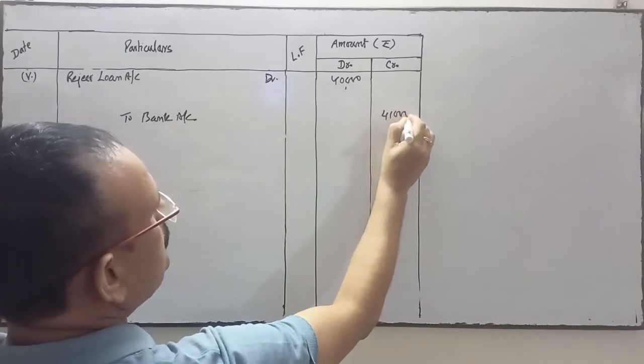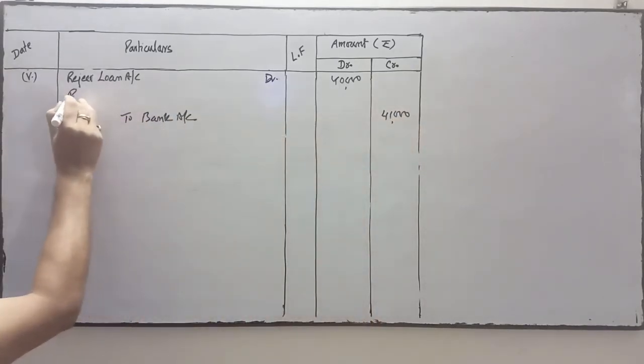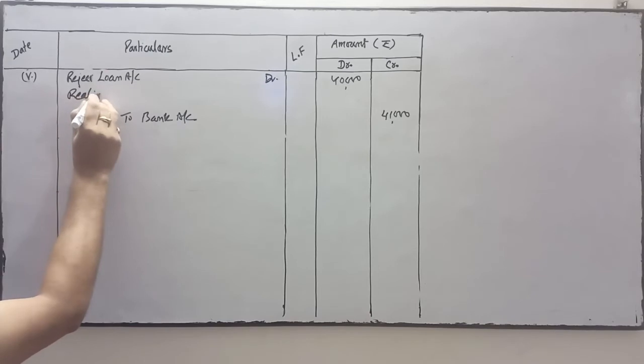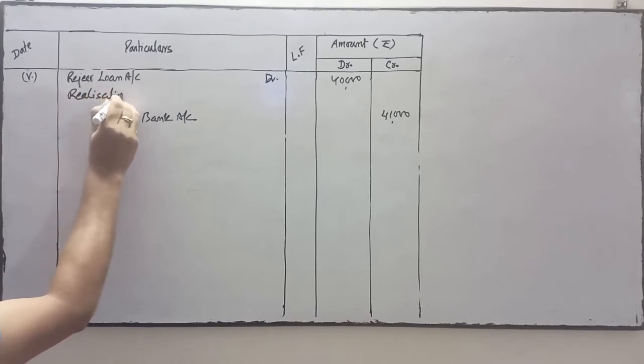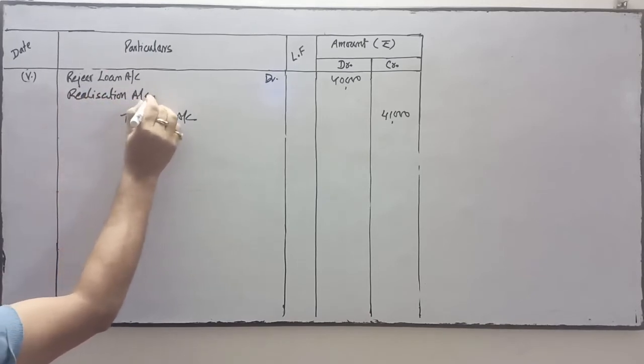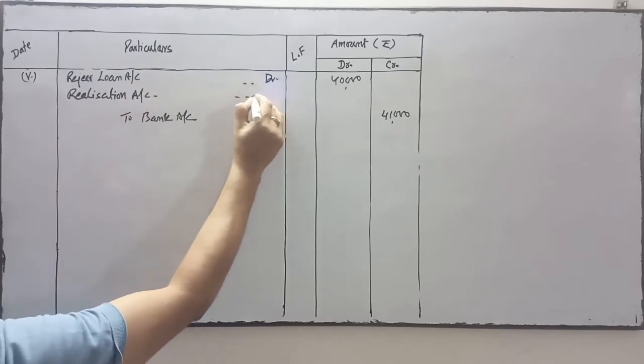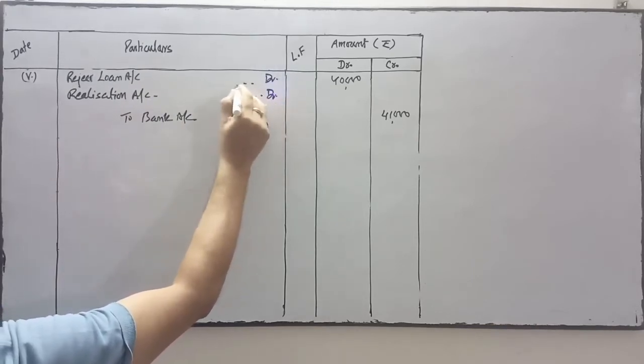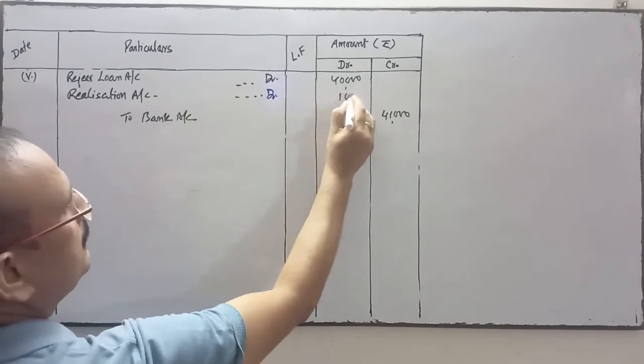It means the difference will be transferred to the realization account, 1,000.